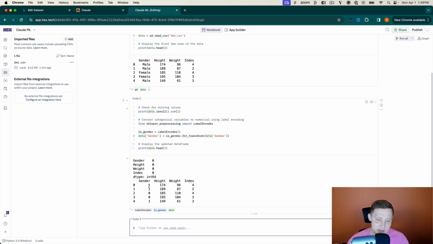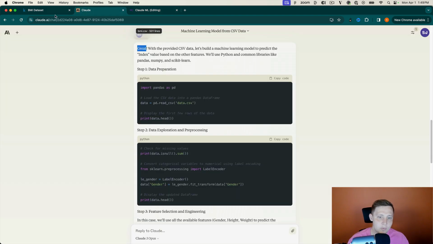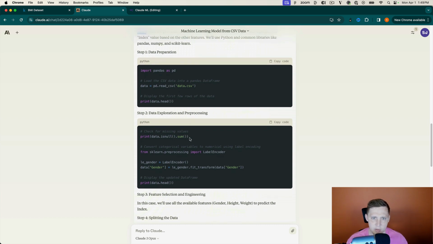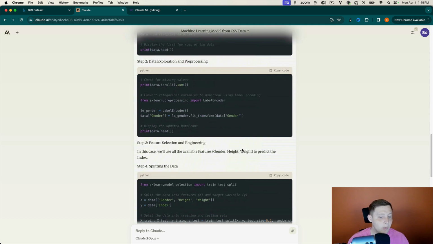So you can see that the genders have switched into 0 and 1. What is a little bit frustrating about Claude here is that it has changed the gender to 0, 1, but is 0 male, 1 female? It doesn't say, right? That's a bit weird.